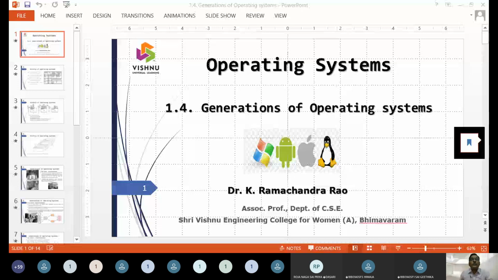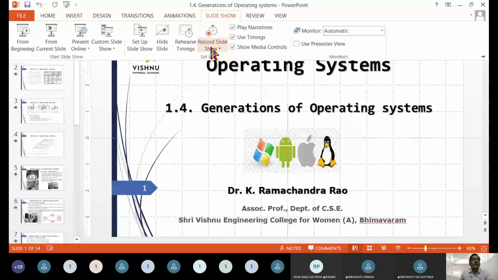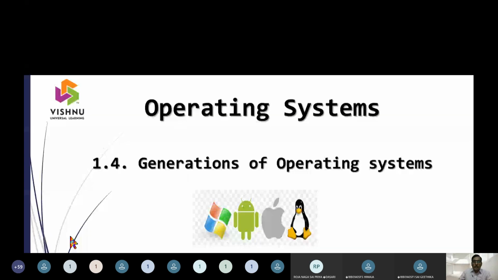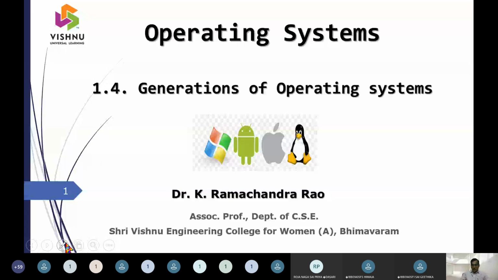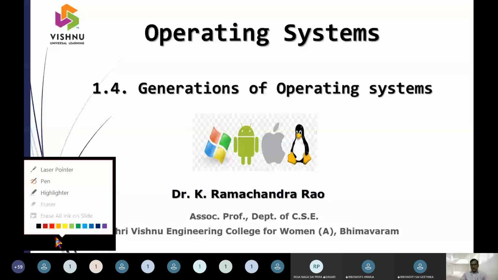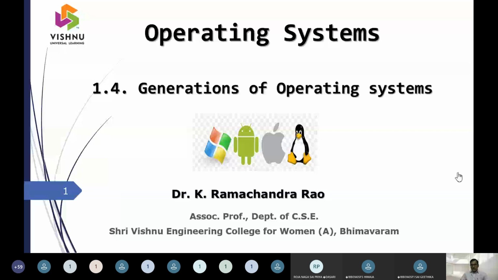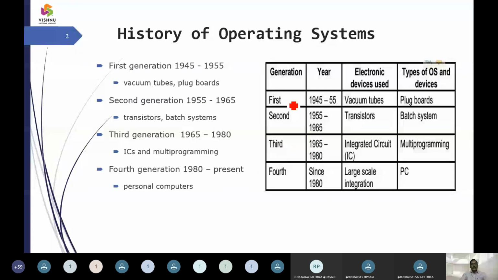There are four generations of an operating system that people classify: first generation, second generation, third generation, and fourth generation. Those are all going to be tabulated into a column called the history of operating systems.